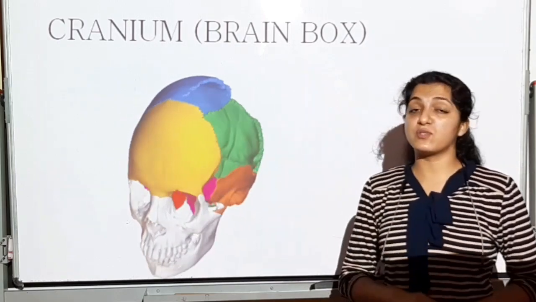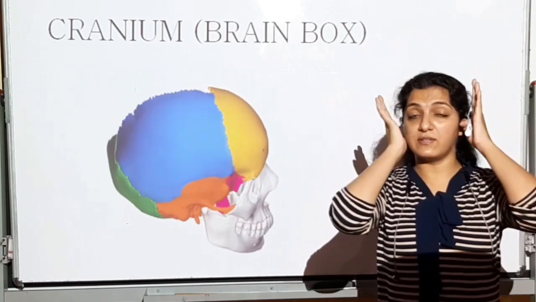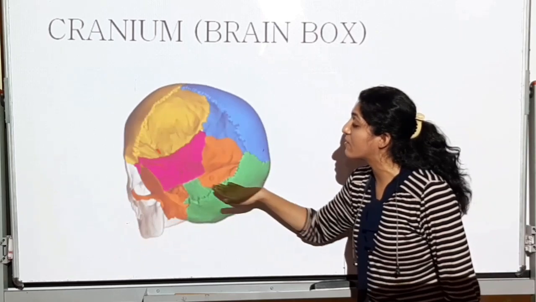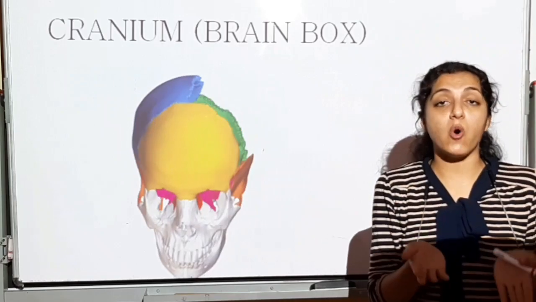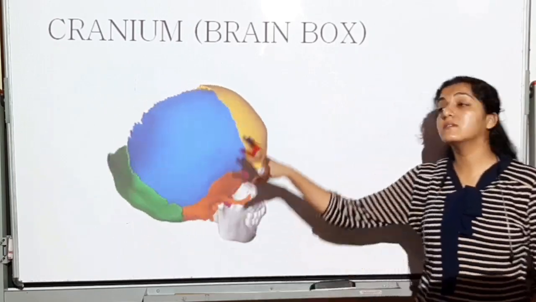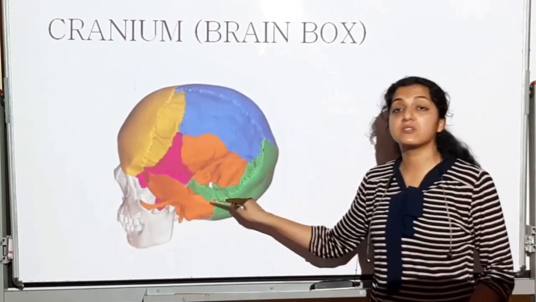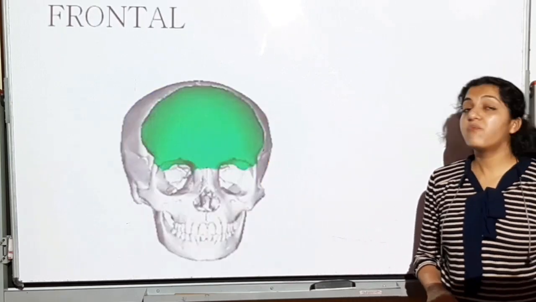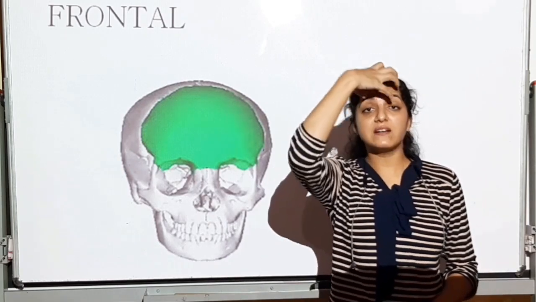So where the brain is going to sit, there's going to be something above the brain, there's going to be something on the sides of the brain, and there's going to be something at the base of the brain, which is going to form the floor, the roof, and the walls. These are the dimensions which this cranium or the brain box is going to have. So let us see all these bones which are making up the brain box. First one is frontal.